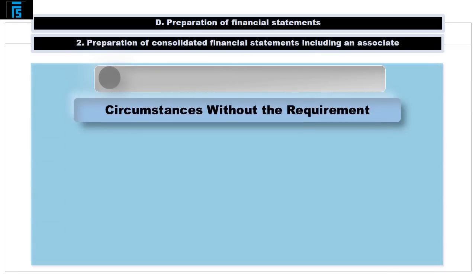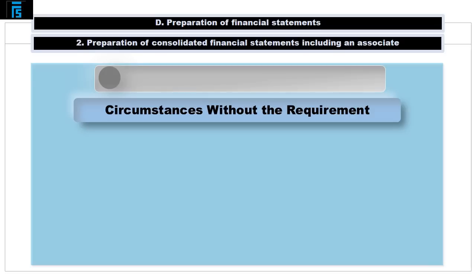IAS 28 requires that associates be accounted for in the consolidated financial statements of the investor by applying the equity method, which we will discuss in just a moment.